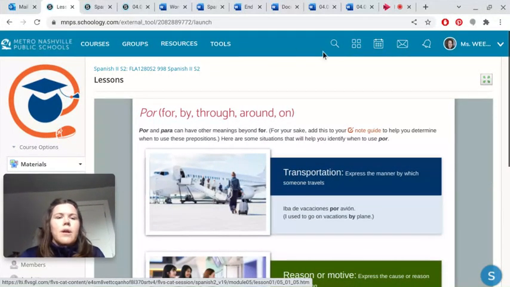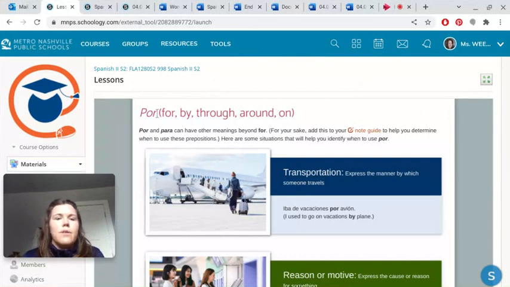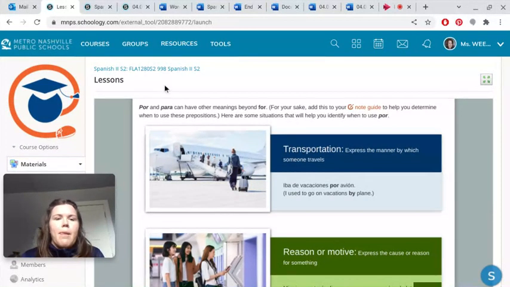Okay, so for por, in English, you would think about it as being used for, by, through, around, and on. So por and para can have other meanings beyond for. For the sake of this module, you add this to your note guide to help you determine when to use these prepositions. Here are some situations to help you identify the use for por.